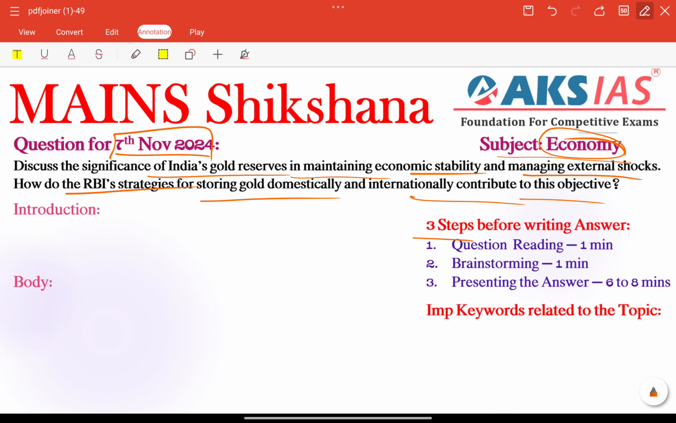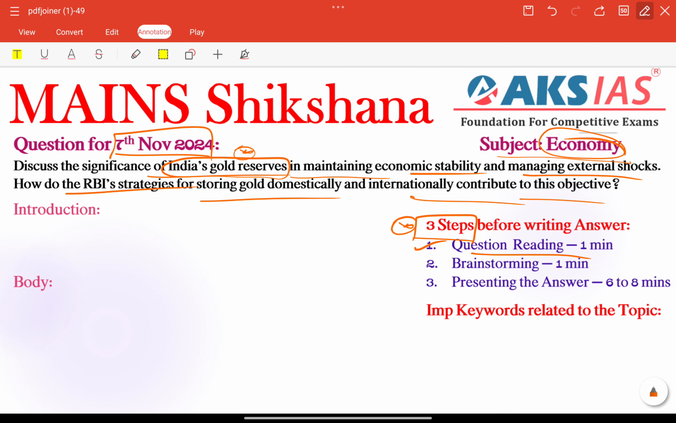So here we are dealing with 3 steps before writing the answer. Very important technique before writing your answers. So first step is question reading. Within 1 minute we need to identify different question tags and keywords here. What is the topic? India's gold reserves related to economy. Very important topic. Compulsory one question will come from this particular section.